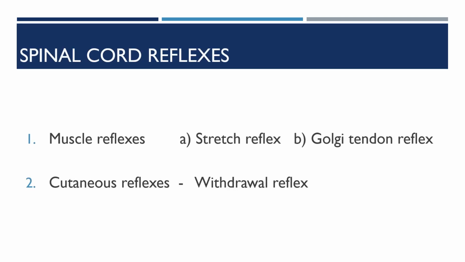Spinal cord reflexes. These reflexes enhance the ability of the motor control system to give a coordinated, confined movement. Depending upon the receptors from where they originate, spinal cord reflexes are categorized into muscle reflexes and cutaneous reflexes. The muscle reflexes are the stretch reflex and the Golgi tendon reflex. The cutaneous reflex is the withdrawal reflex.